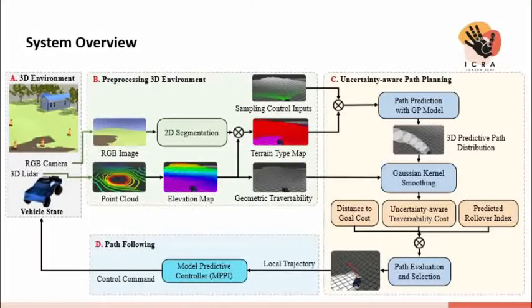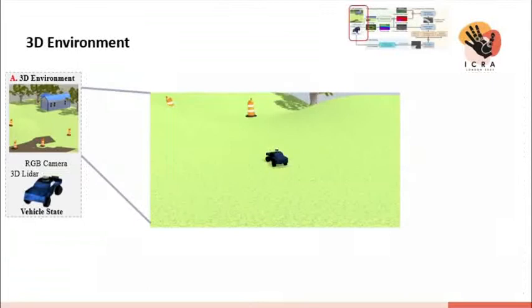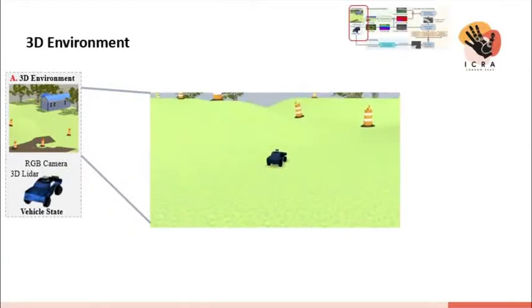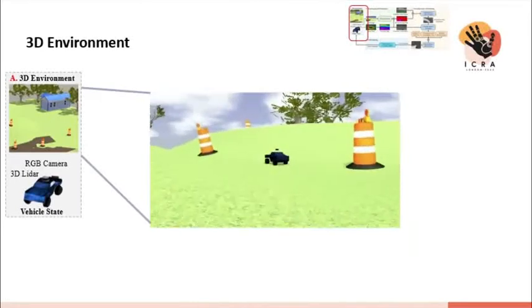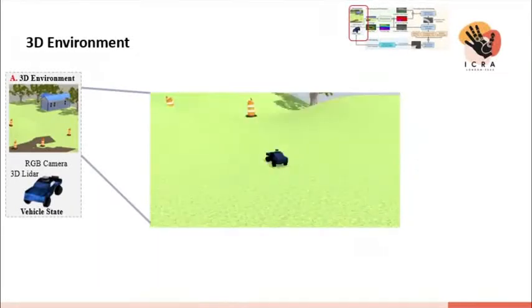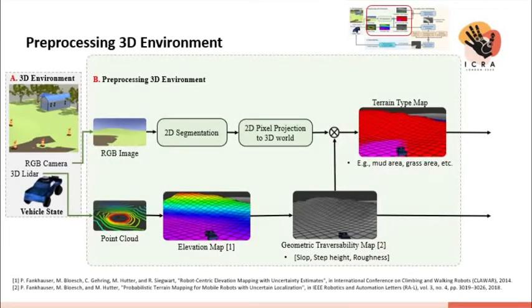Here is the overview of our proposed method. We first introduce the environment with 3D terrain topology, as shown here, and the vehicle is equipped with 3D LiDAR and an RGB camera in front. Based on the sensor measurements, we acquire 2 different types of maps. First, the geometric traversability map encodes the slope, roughness, and step height of the surface of the terrain. Second, we map the terrain types given the image-based segmentation module results.